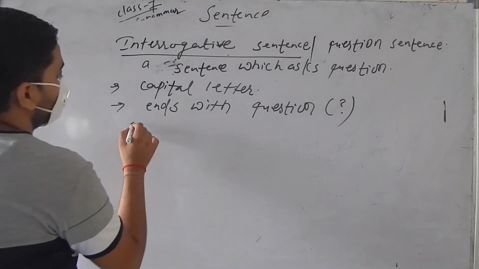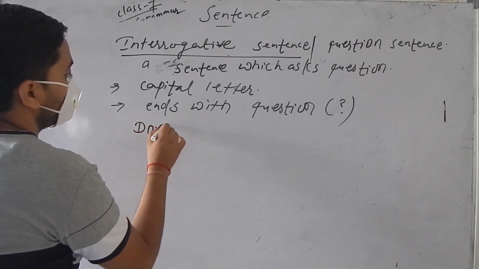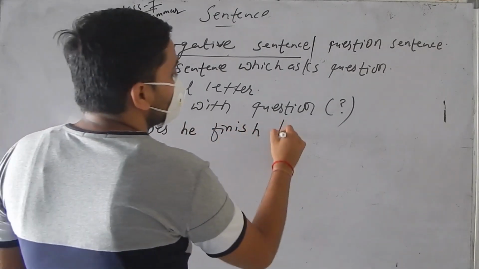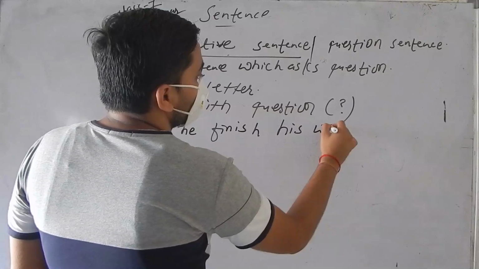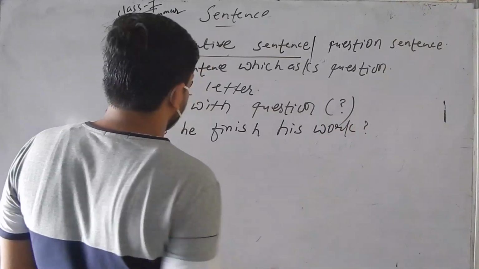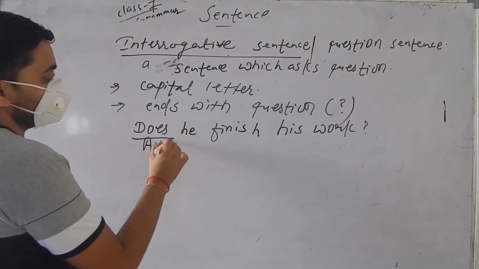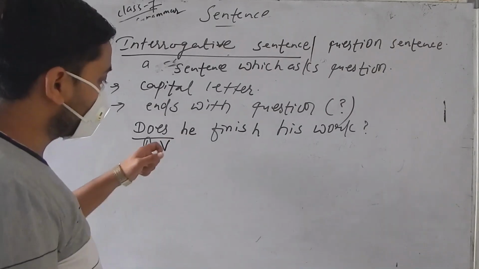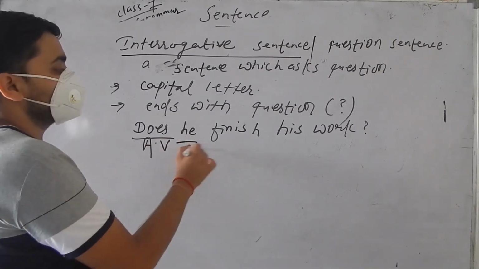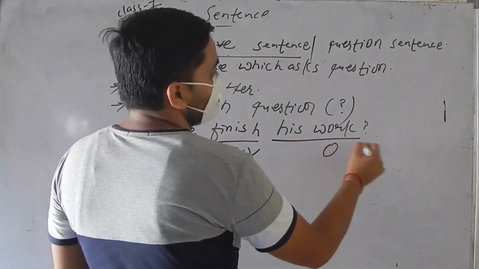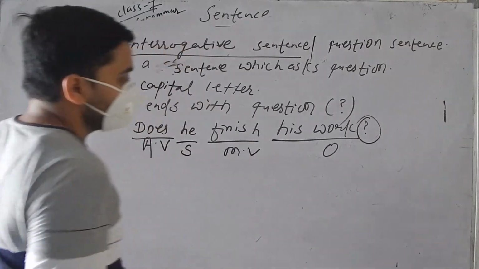Like when you say, does he finish his work? This is the example of interrogative sentence. And its structure: first comes AV. AV means first verb, then after subject, then after main verb and object, question mark is there.